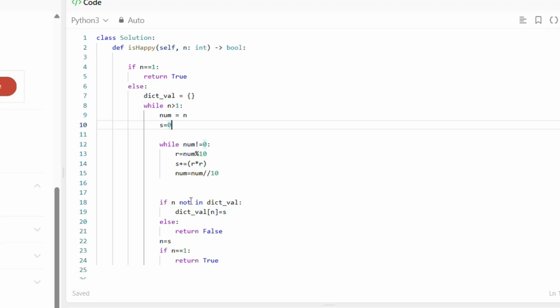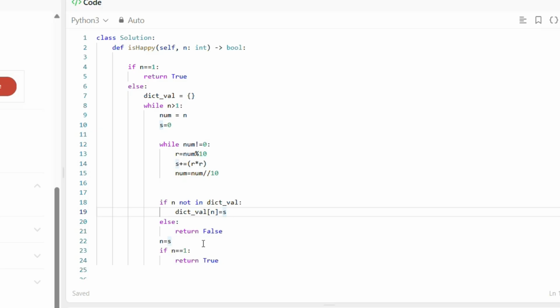If n is not in the dictionary, then for the corresponding n I store the sum of the squares. First, whatever n we pass, we put into num, and if n is not in the dictionary, the dictionary value of n is the sum of the squares, because it will go on again and again, so I am preserving it in this dictionary.